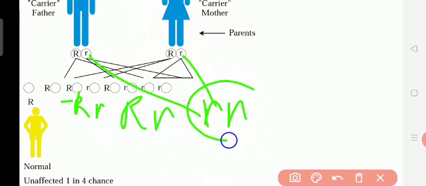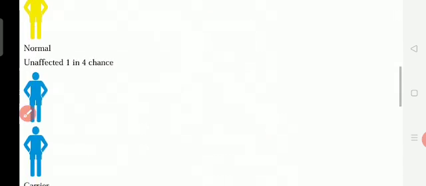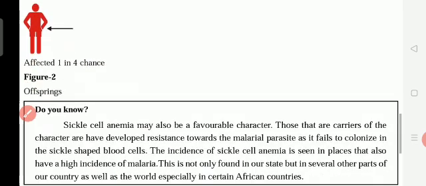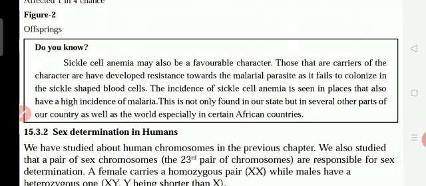So this child is affected by sickle cell anemia. The child gets the anemia sickness. So this is the reason. Unaffected, 1 in 4 chance; 2 in 4 unaffected carriers; 1 in 4 affected. Please look at the textbook diagram, figure 265, and read properly to understand more.